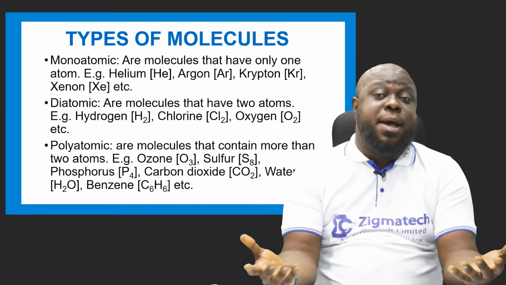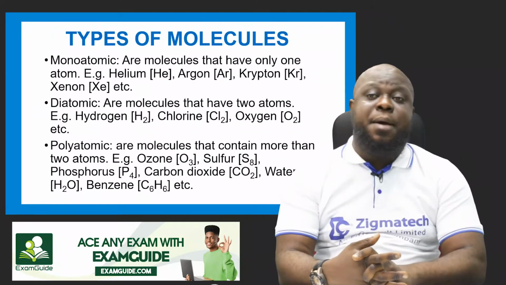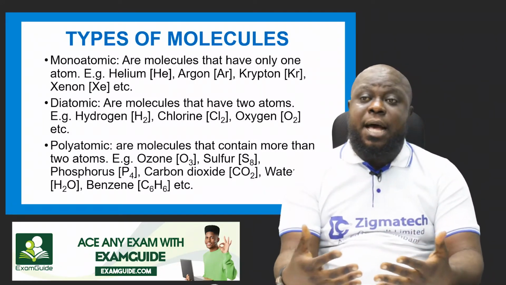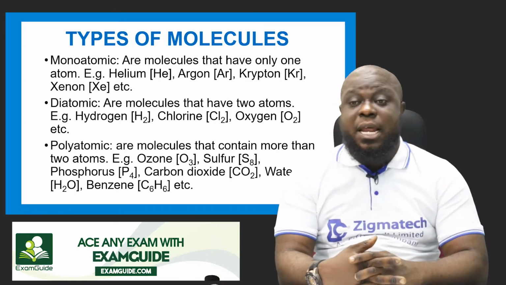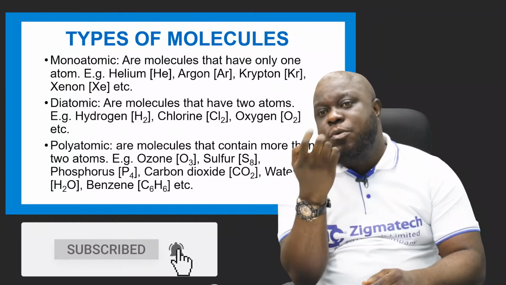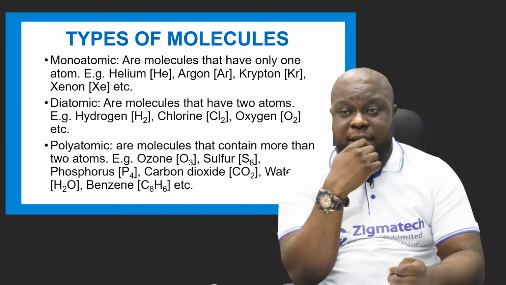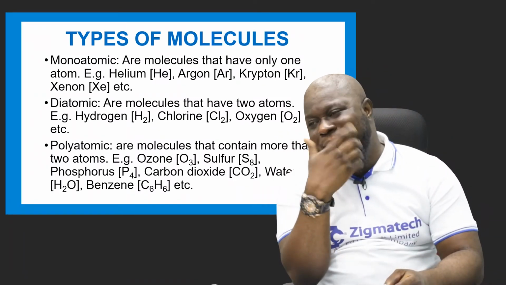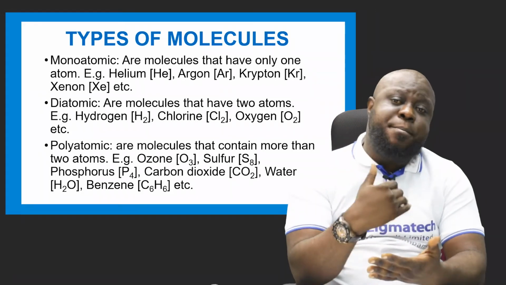If you see an element written alone, we know that it is monatomic. If you see an element that has a number of atoms in it, we know that it's diatomic. If you see an element that has more than 2, we know that it's polyatomic. Now, the diatomic are molecules that have 2 atoms: the hydrogen, the chlorine, the oxygen, the magnesium, and so on and so forth. While the polyatomic are molecules that contain more than 2.